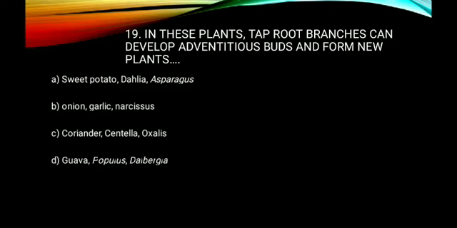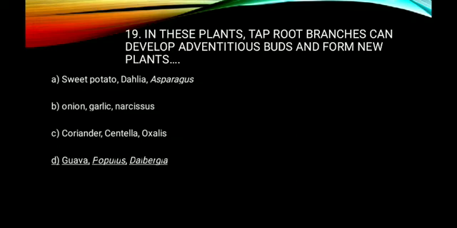But here the question says taproot branches can develop into adventitious buds and form new plants. So definitely this is found in the plants such as guava, populus and dalbergia. So the option D is the right answer to question number 19. Now let us move to the next question.